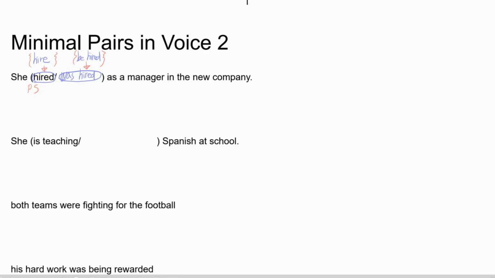So we have the same past simple tense, but the left one is active and the right one is in passive voice, right? So what does hired mean exactly? Hired means 고용하다, of course.